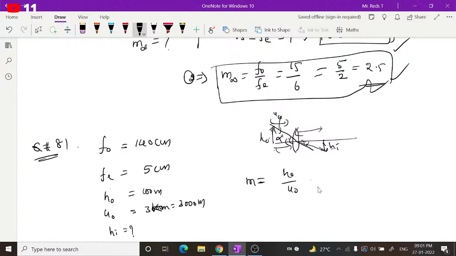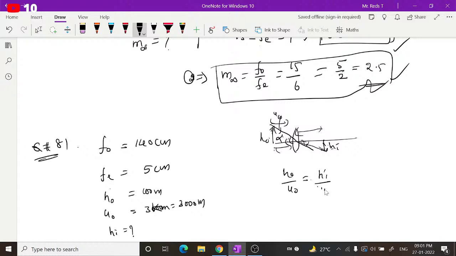We are not directly considering the magnification. The angle, if these two angles are equal, will be equal to HI by image distance.